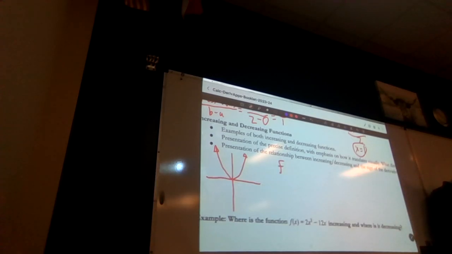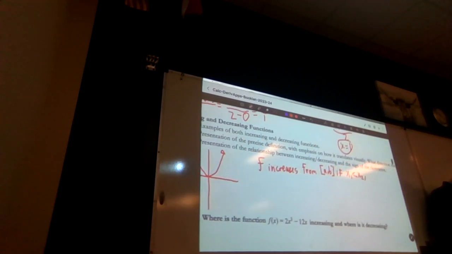Here we have our definition. F increases from A to B if x1, my x values, are less than the other x values, and correspondingly, f of x1 is less than f of x2.